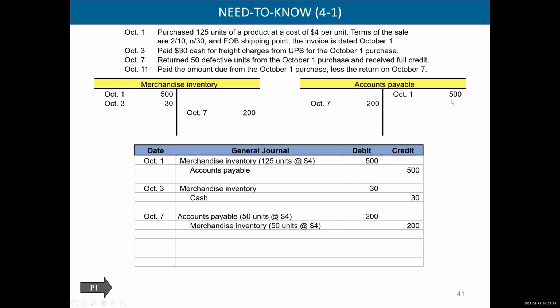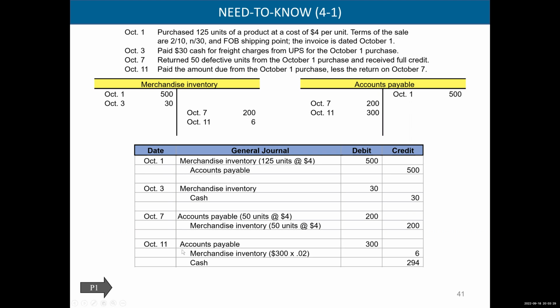But then on the 7th, we returned $200 worth. And if we did that, we don't owe that $200 anymore. So right now, we owe $300, right? So when we're going to pay it, we are going to be forgiven for the full $300. So debit accounts payable $300. But do we have to pay cash of $300?